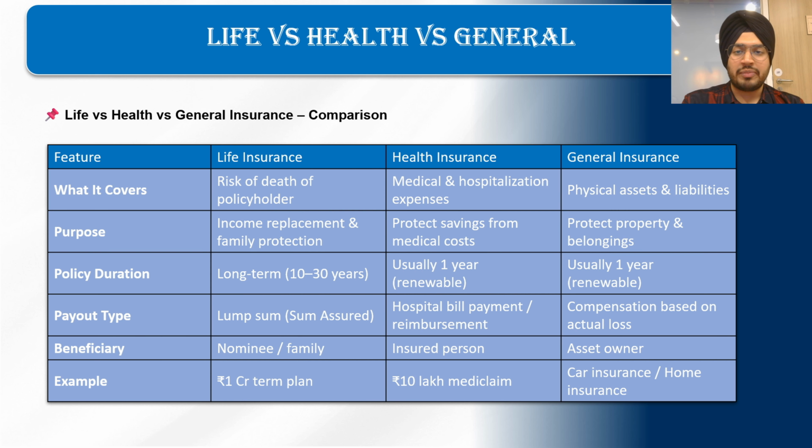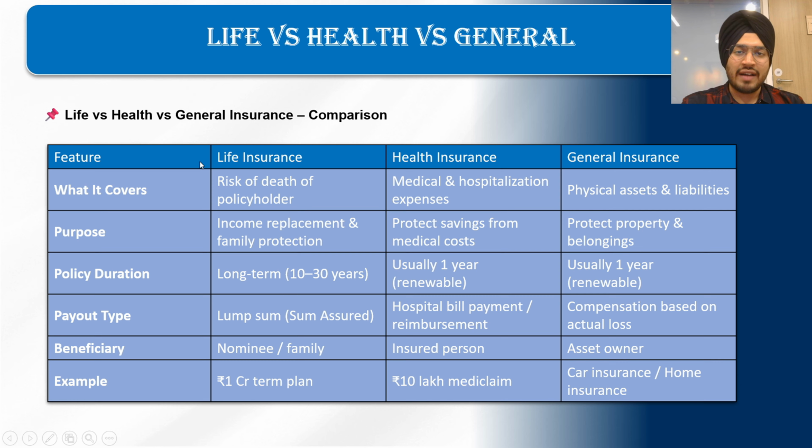Here's a comparison between life, health, and general insurance. We have already gone through what it covers, such as the risk of death of the policyholder in case of life insurance, medical and hospitalization expenses for health insurance, and for general insurance, physical assets and liabilities. Let's see about the policy duration.